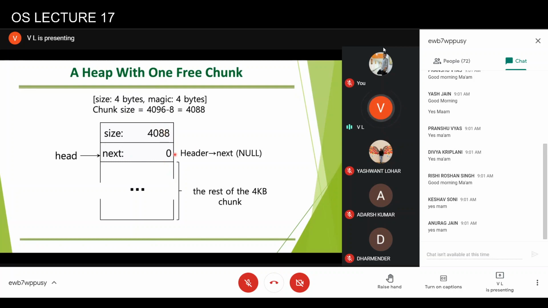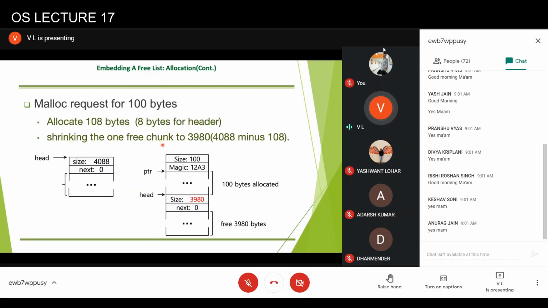So that's what I said. On the free chunk itself, the operating system will manage its data structure for keeping information about the size of the free chunk. Now let's say a request of 100 bytes comes. The operating system has to allocate this memory, and while allocating it, it has to allocate the header and the 100 bytes.